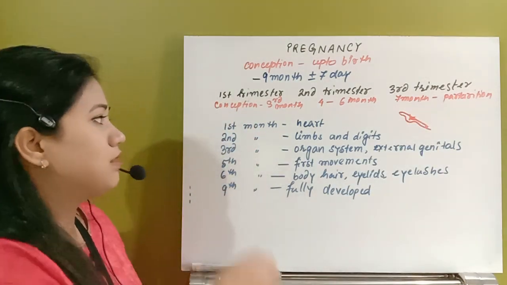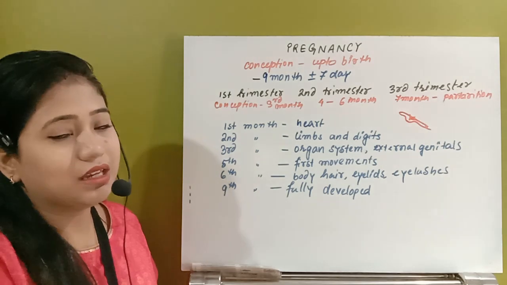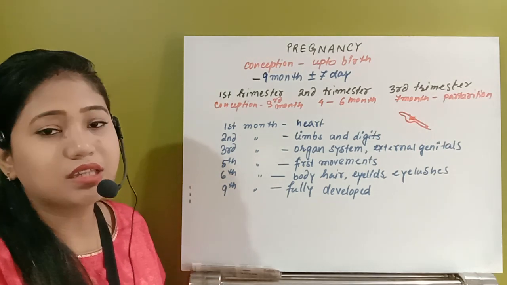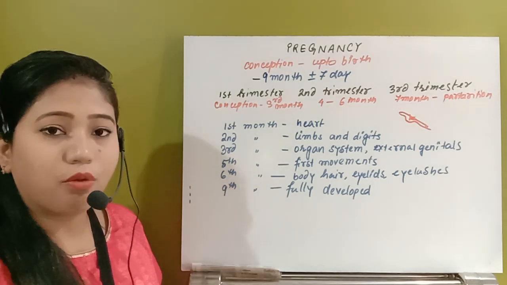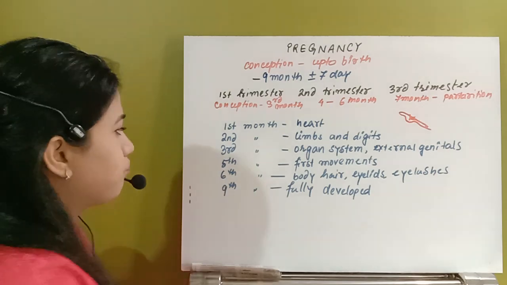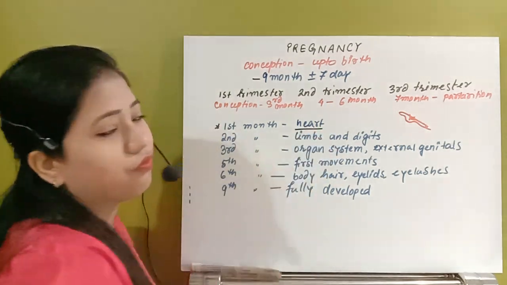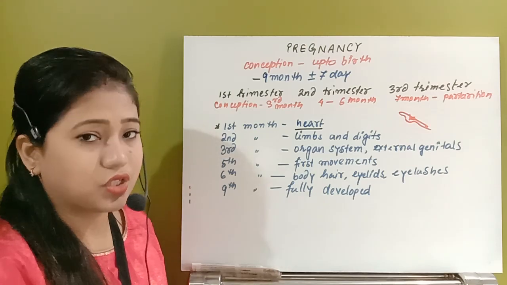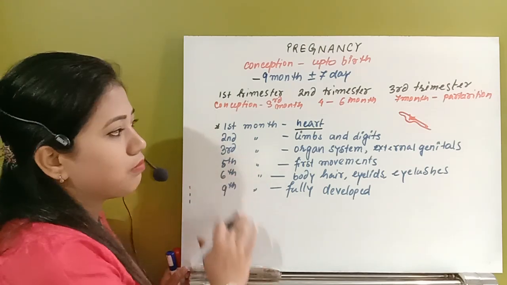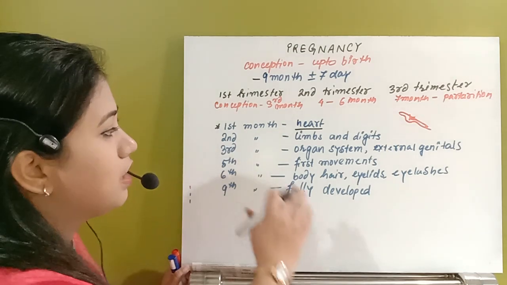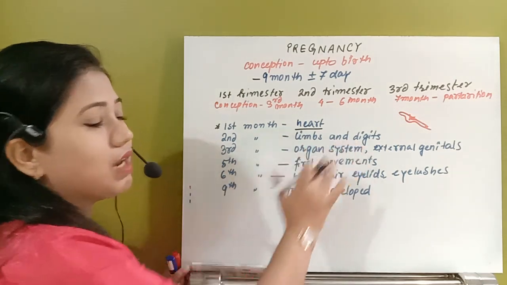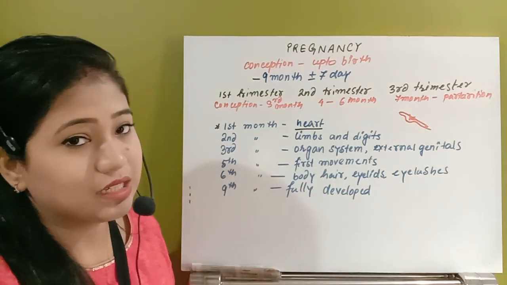Now the first month: heart development. The heart is the first organ to be formed in the fetus body, so this is very important. In the first month the heart will be formed and will also start functioning. Next, in the second month, the limbs will develop and get digitized.